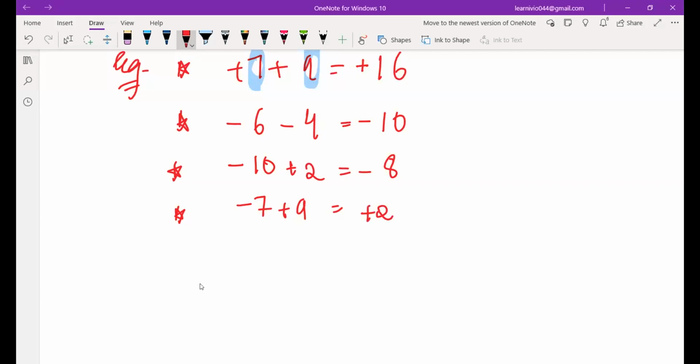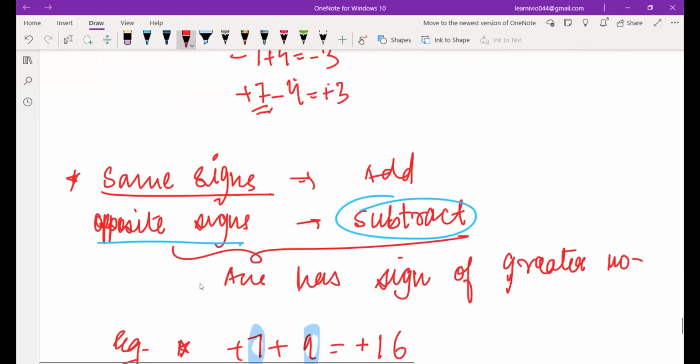So now do you understand this concept? Whenever you have same signs, you're going to add the numbers. Whenever you have opposite signs, you're going to subtract the numbers and put the sign of the greater number in your answer always. Will you forget this now? Will you forget it now or no? Ma'am, I got it. Okay, good.